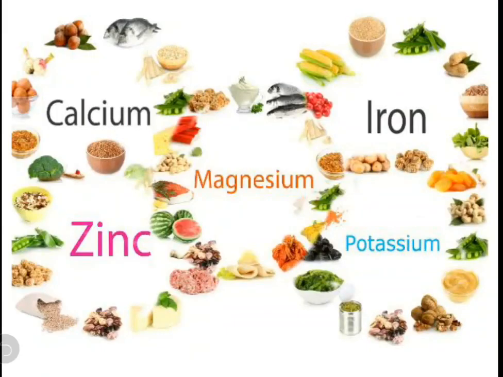There are some minerals also like calcium, magnesium, iron, etc. These minerals are also required in our body. Calcium makes our bones and teeth strong, and it is found in milk and milk products. That means we can get calcium from milk products. Iron is needed to make blood in our body. Iron helps us to make blood in our body.